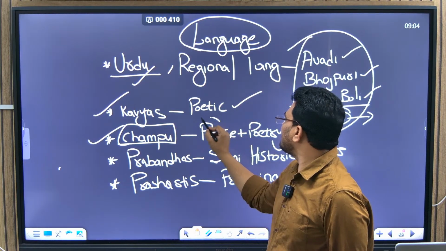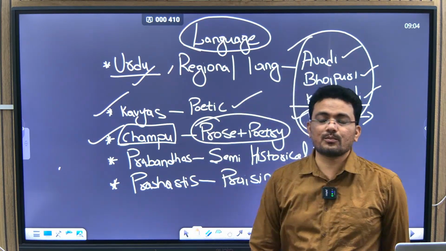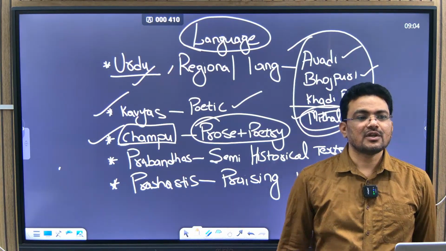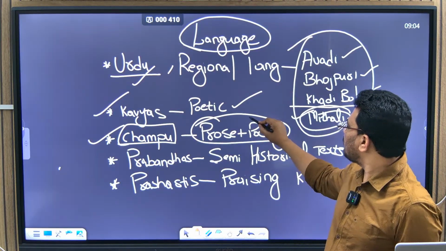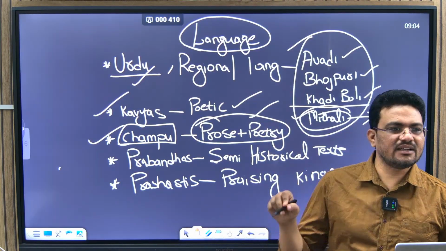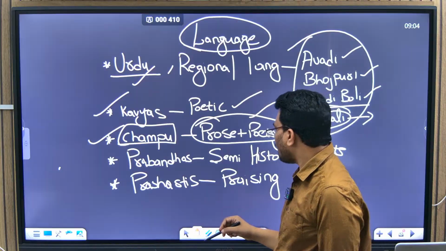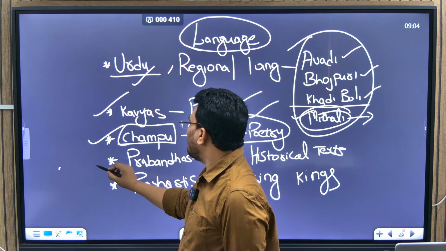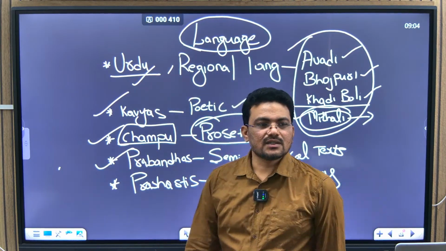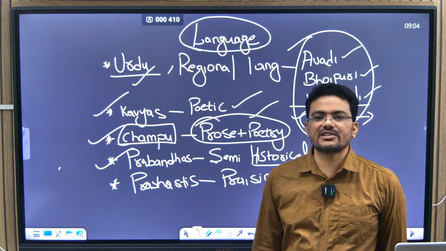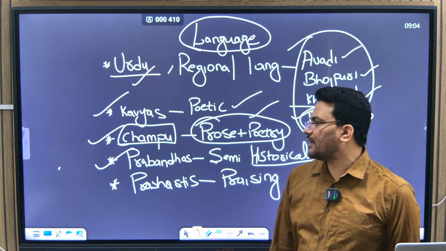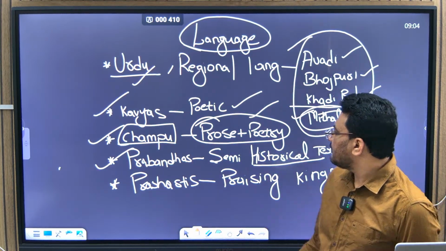So champu writing is nothing but a mixture of prose and poetry. They may ask what is this champu? It is a mixture of prose and poetry, a literature-writing thing. Now there are something called prabandhas. Prabandhas are semi-historical texts that we can find during this period, and then